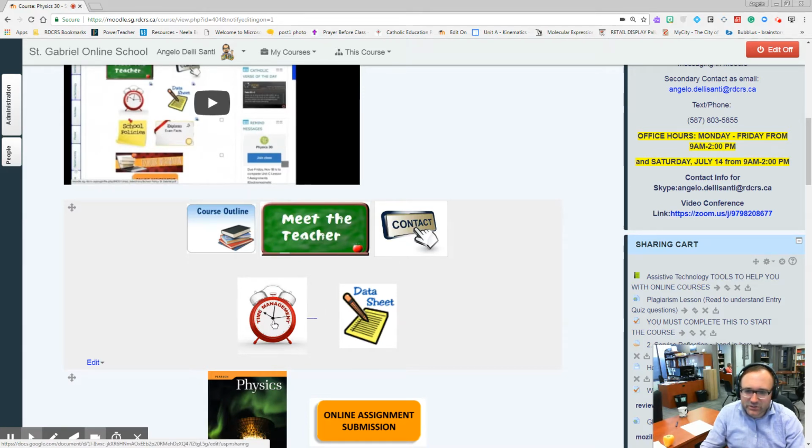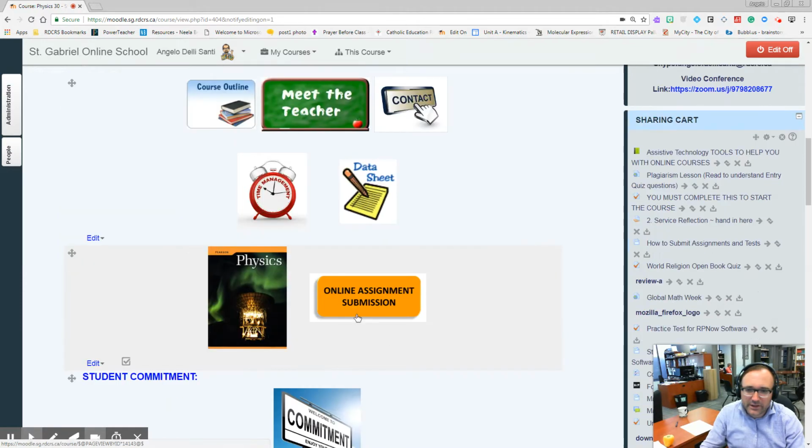Time management is essential because they'll tell you all the deadlines and the data sheet. Please print the data sheet too, with the timeline. Online assignment submission is important too, to know how to submit your assignments, because they will be a little bit different from what you normally do on a paper version. Textbook: this goes from chapter 1 all the way to the end, chapter 16. You can use the full textbook right here, but there are individual textbooks for each section, just giving you a heads up too.